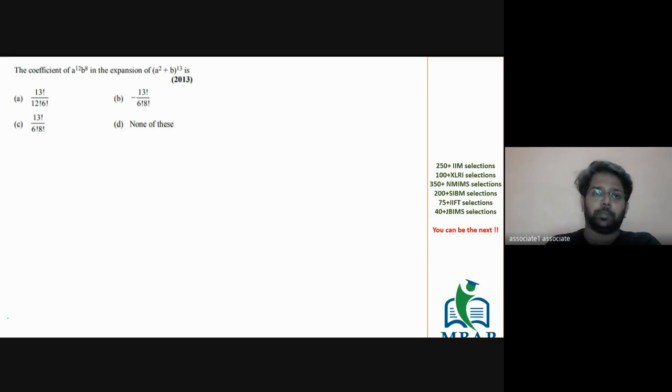Find the coefficient of a raised to 12, b raised to 8 in the expansion of a square plus b raised to 13. It's a very silly question. Ideally, none of you will take more than 5 or 7 seconds to solve the question.